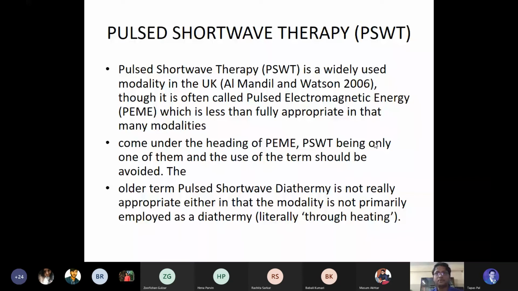Now, briefly, only a few more slides regarding the PSWD. PSWD, pulse shortwave therapy, is a widely used modality in the UK. It is often called pulsed electromagnetic energy, which is less than fully appropriate in that there are many modalities. It comes under the heading of PEME, pulsed electromagnetic energy.